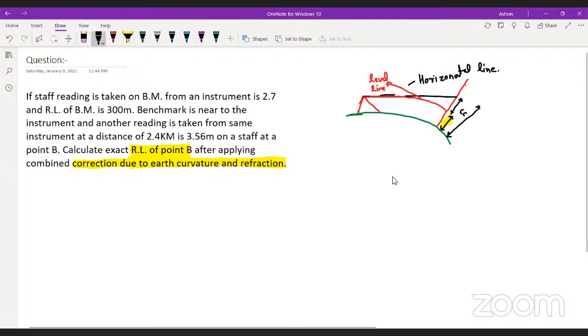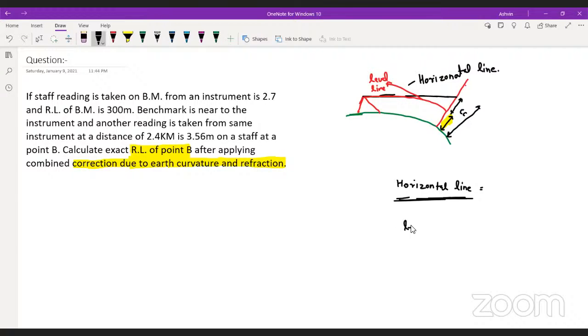Now what things have I told you here? First of all, the very first thing we have to know is the horizontal line. This is the line which is made by keeping the bubble of the bubble tube in the center. What is the horizontal line? It is the imaginary line which is made by keeping the bubble in the center of a bubble tube.